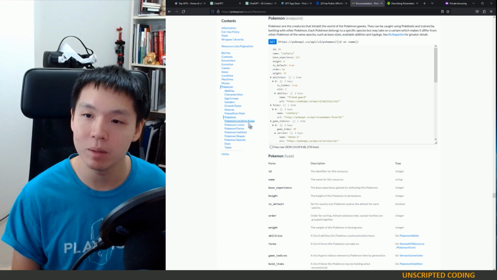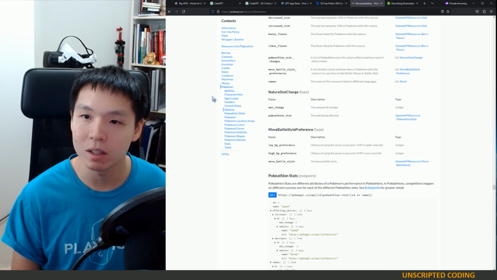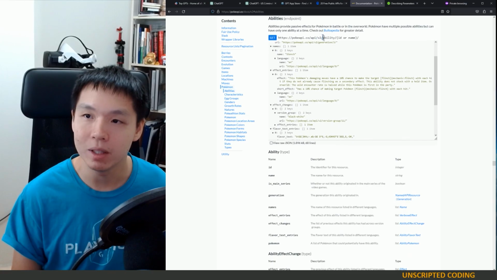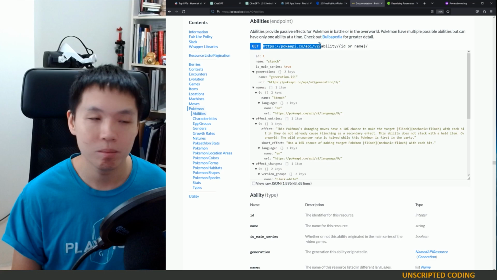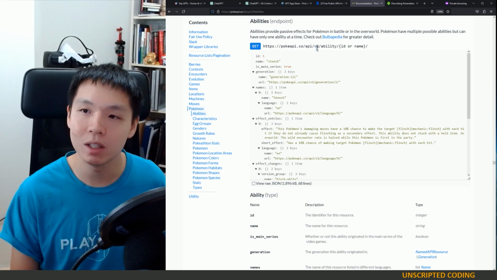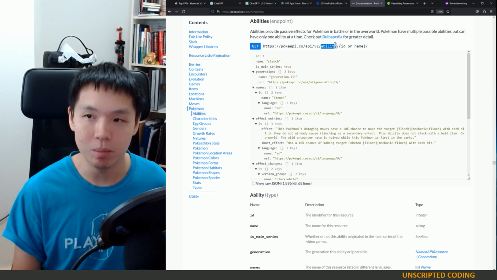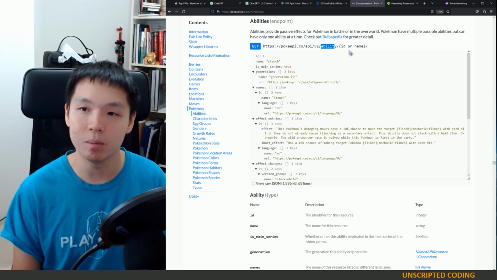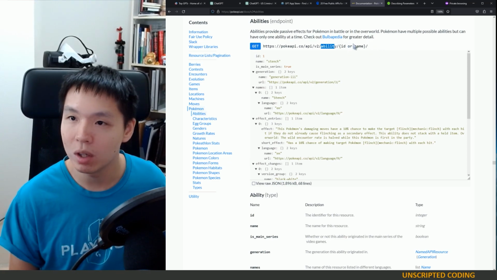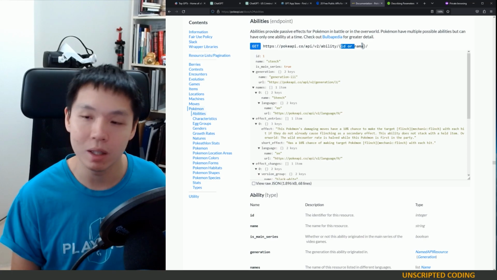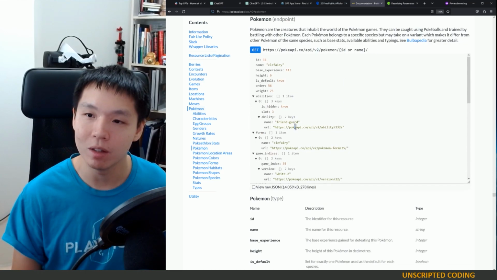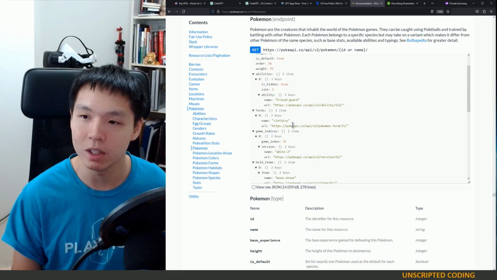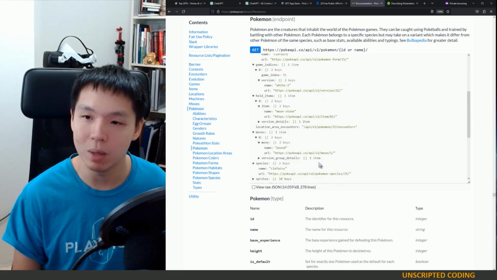We can ask about Pokemon, but we could ask about, say, abilities. And I should zoom in again. Depending on the URL, they have it very structured and organized. So v2/ability, and then you can name an ability. You can name a Pokemon and get a list of abilities here. If we go into Pokemon, just generally, it's going to give us some information about the Pokemon.